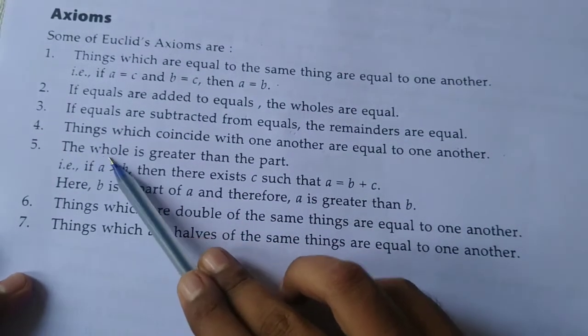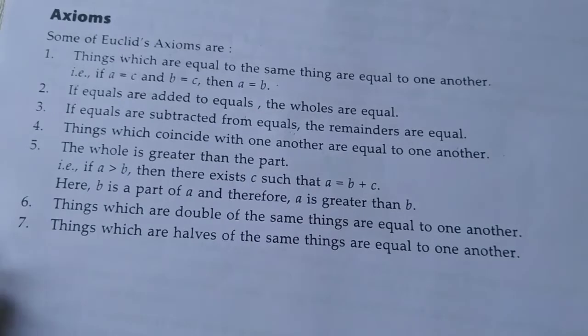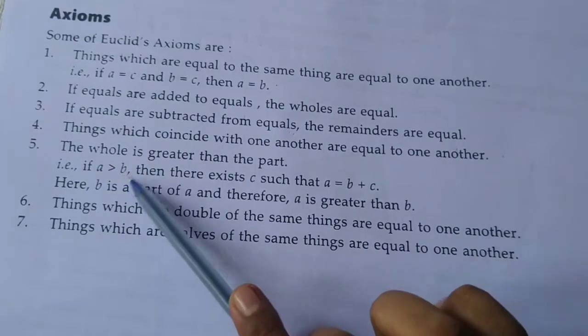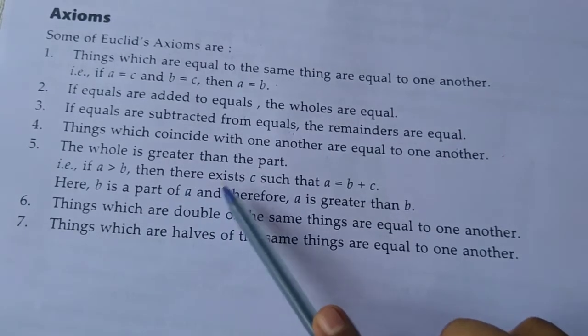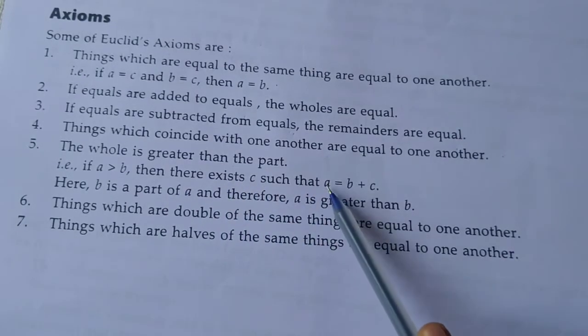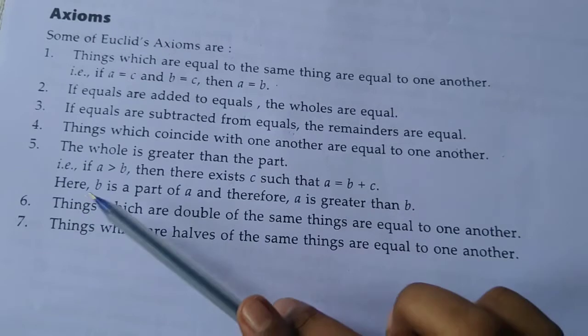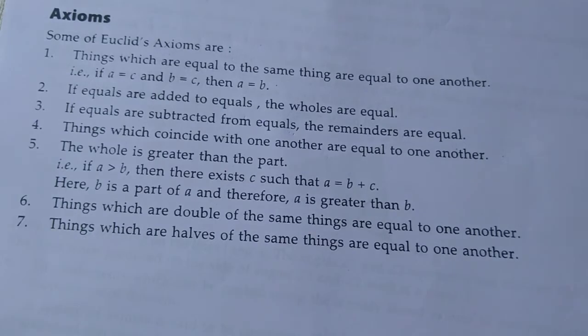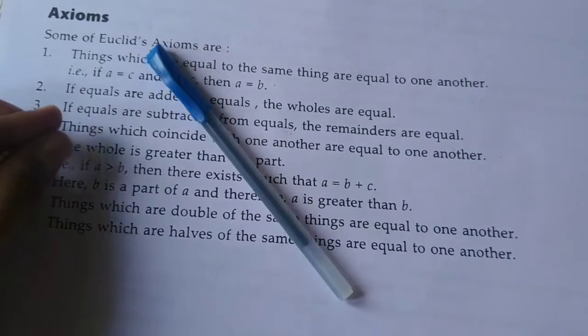Fifth, the whole is greater than the part. For example, if A is greater than B, then there exists C such that A is equal to B plus C. Here B is a part of A and therefore A is greater than B. Suppose this is one pen.